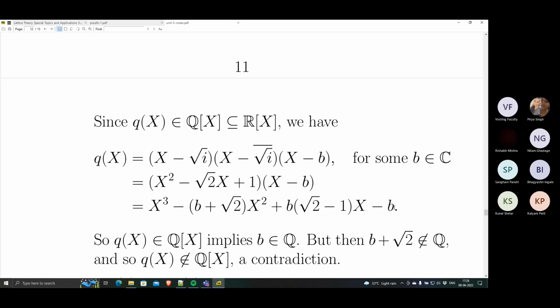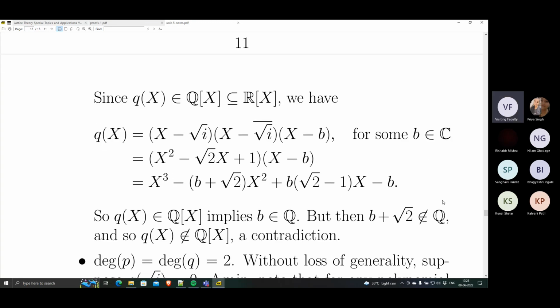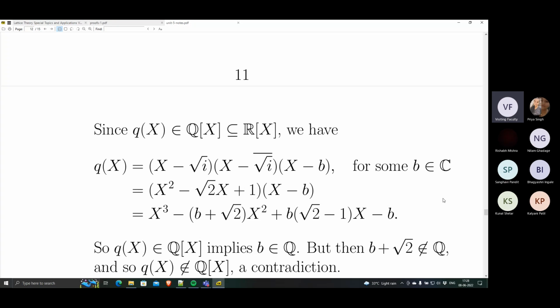But if this is true, Q of x is a polynomial over the rationals, which means every coefficient is a rational number, which means b is a rational number. But if b is a rational number, b plus square root 2, which is the other coefficient, is not a rational number. Therefore, Q is not over the rationals, which is a contradiction. Understand? So what have we got here? We have not got anything.